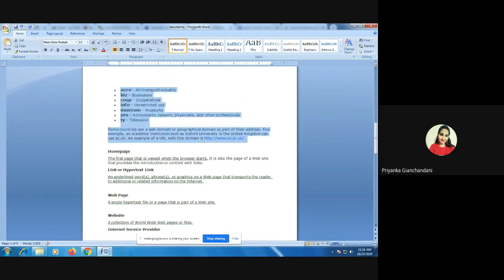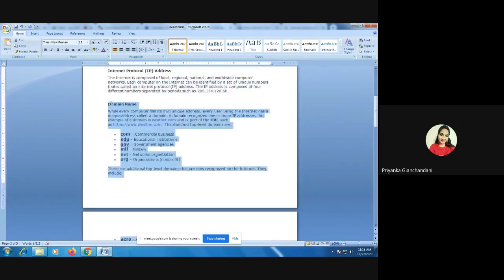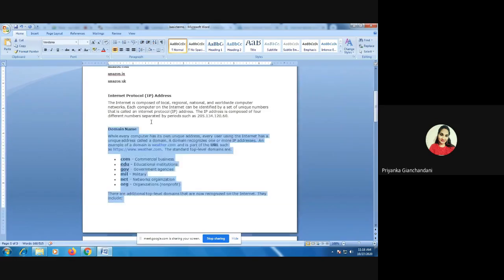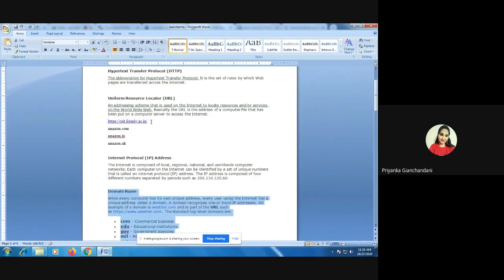Now, I hope the concept of domain name is clear to all of you. So whenever we are creating any particular website, for hosting that website on the server, firstly we have to decide what kind of website it is going to be, and accordingly we can purchase that particular domain. Like if we have created a commercial website, then we need to purchase a .com domain, and then that website is going to be created as a commercial website.